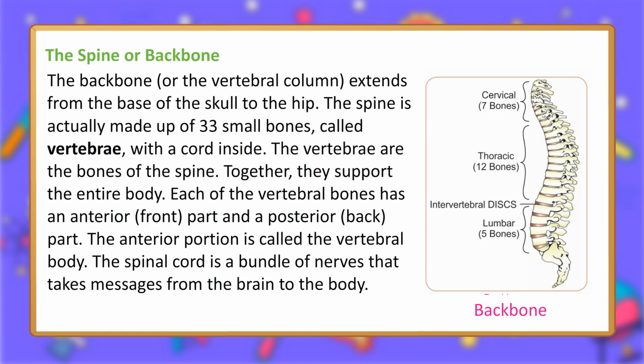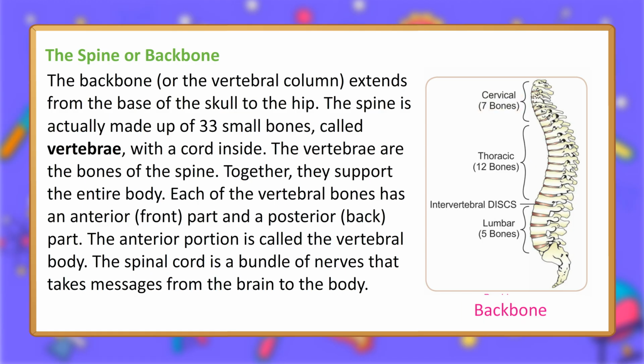The spine or backbone. The backbone, or the vertebral column, extends from the base of the skull to the hip. The spine is actually made up of 33 small bones, called vertebrae, with a cord inside. The vertebrae are the bones of the spine. Together, they support the entire body. Each of the vertebral bones has an anterior (front) part and a posterior (back) part. The anterior portion is called the vertebral body. The spinal cord is a bundle of nerves that takes messages from the brain to the body.